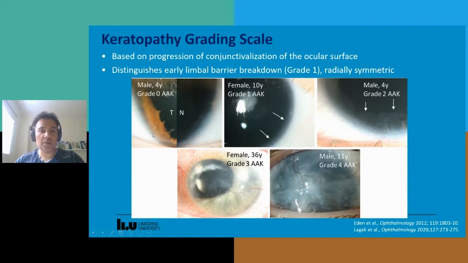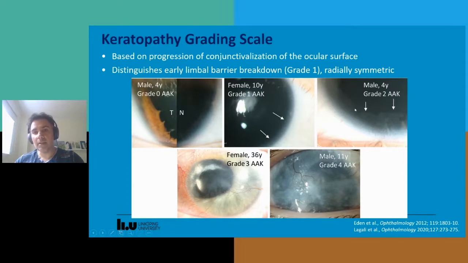There's no encroachment of the blood vessels or the white conjunctival tissue into the clear cornea. When we go to grade 1, this is now where we first see the signs in the slit lamp of the conjunctival invasion. And this is confined to the limbal region. It's about within 1 millimeter from the limbus. But it requires a careful slit lamp examination to detect this early stage. In many cases, it's missed. And this is often occurring also in childhood.